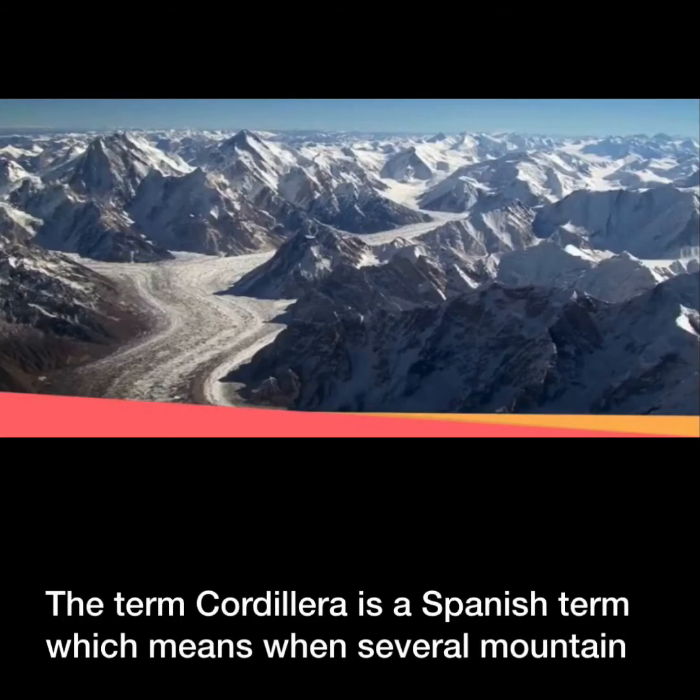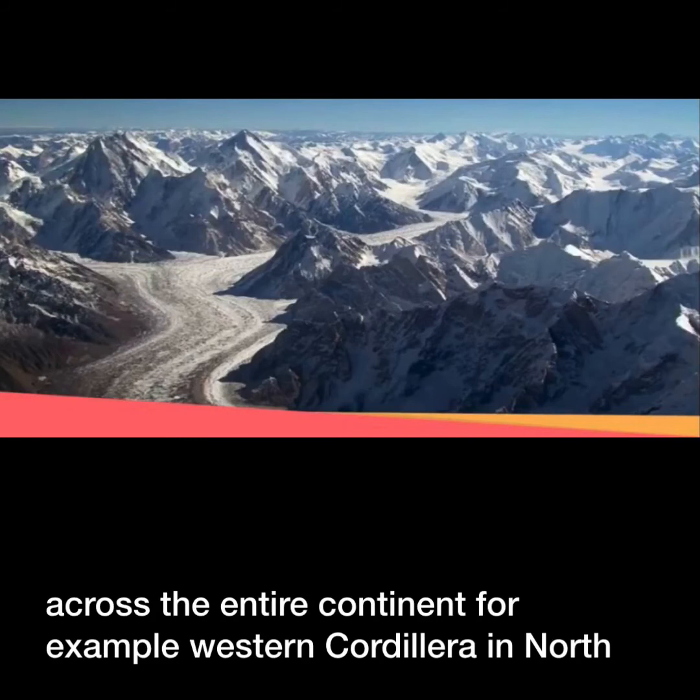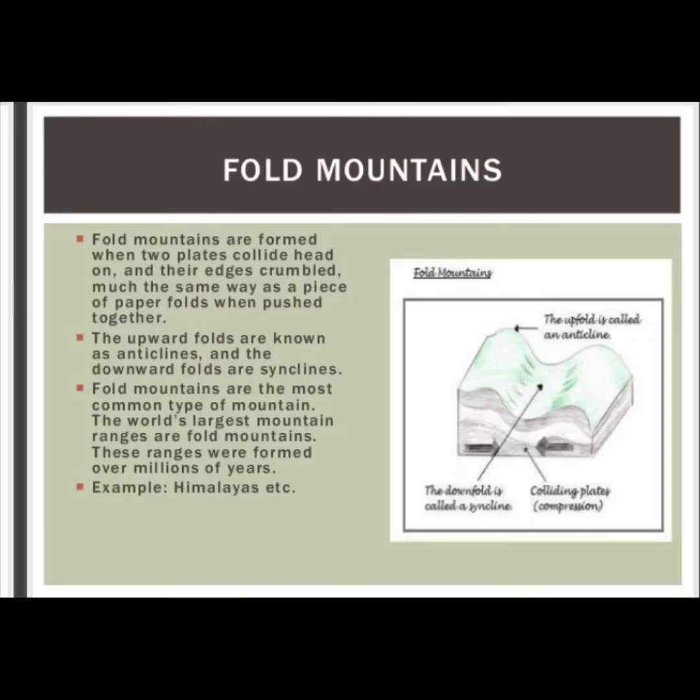The term cordillera is a Spanish term which means several mountain groups and systems. It is generally a huge mountain belt stretching almost across the entire continent. For example, Western Cordillera in North America.